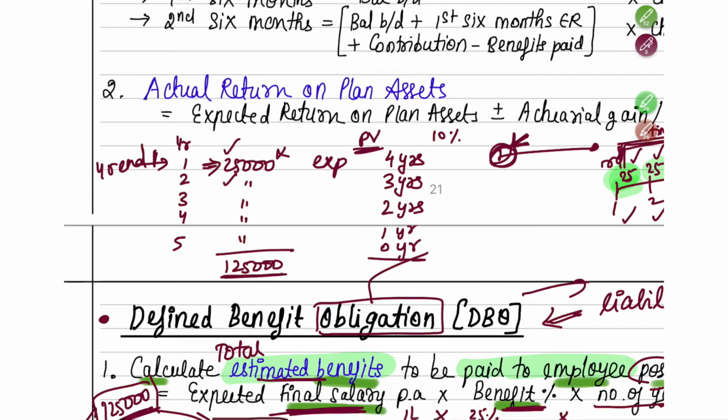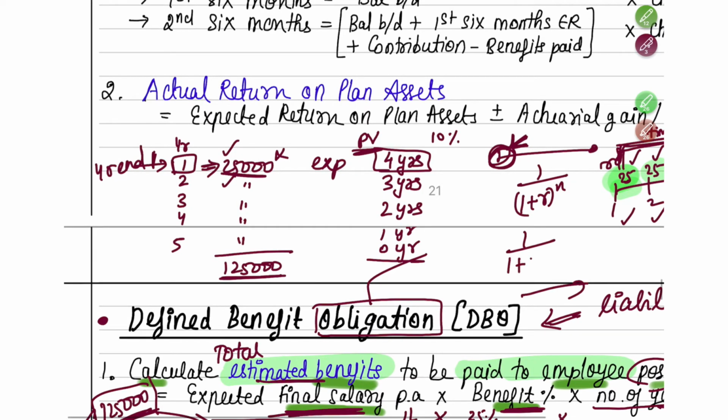So like that, what you're earning today, you'll get after a certain period. That means the year end one 25,000 you're earning, you will get after 4 years only. So here discounting, how you will do is 1 divided by 1 plus r to the power n. So 1 divided by 1 plus r, with r being 10%, is 1 divided by 1.1 to the power n. So how many years is it?